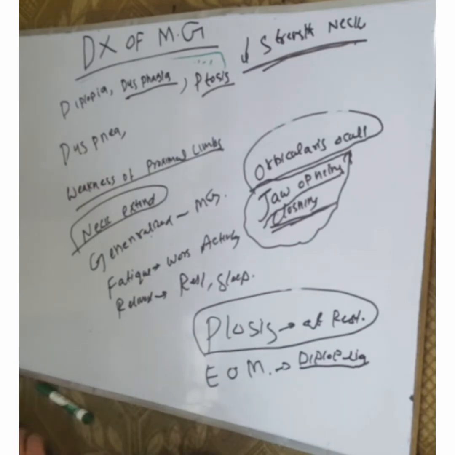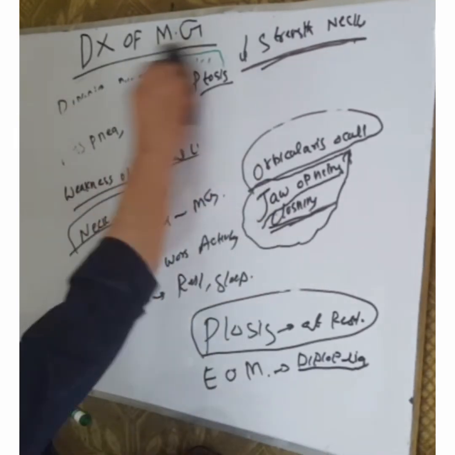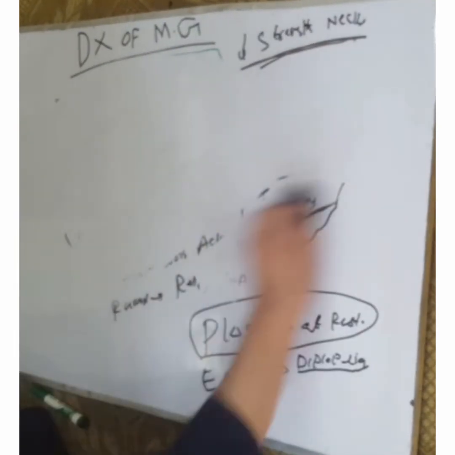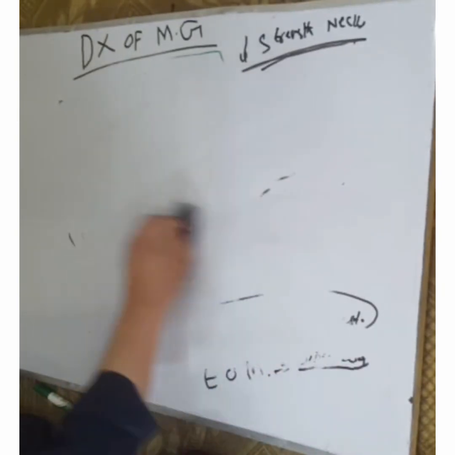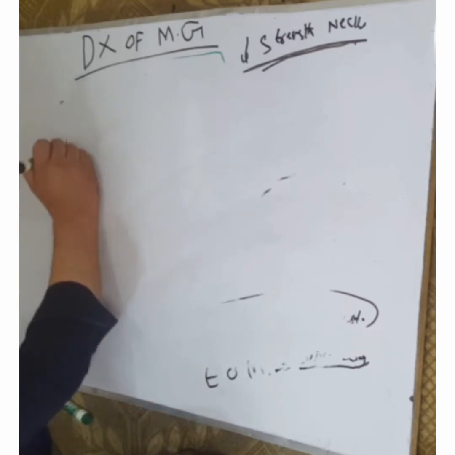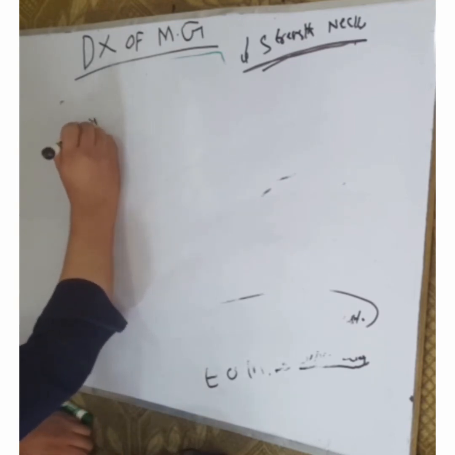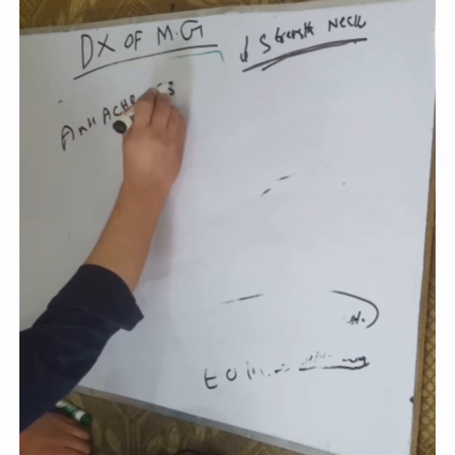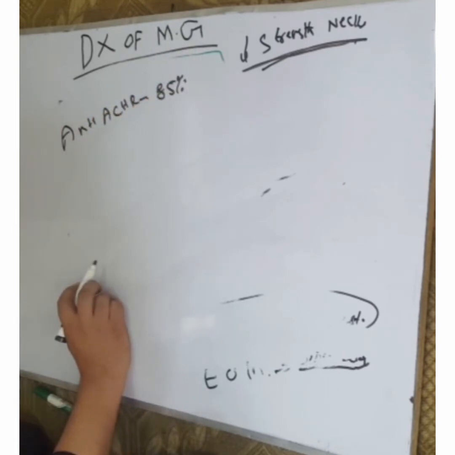On the lab examinations, what will we see? On the lab examination in Myasthenia gravis, there is anti-acetylcholine receptor antibody. They are present in 85% of cases of Myasthenia gravis.